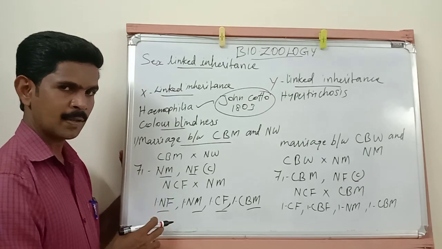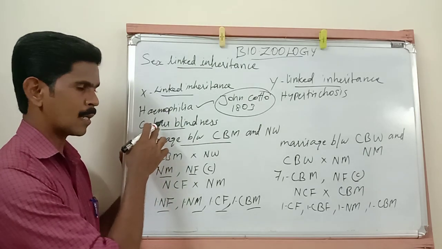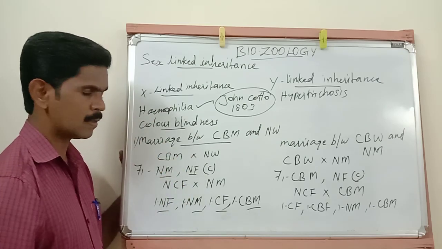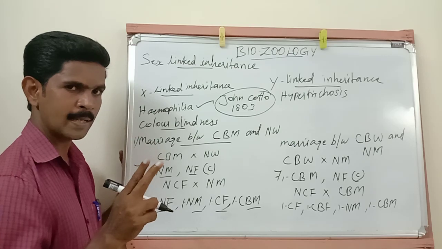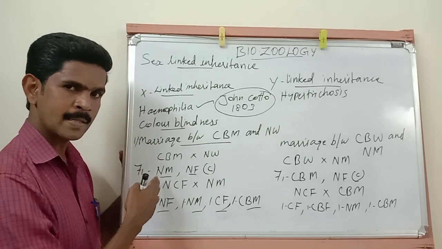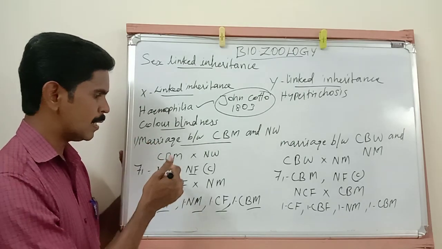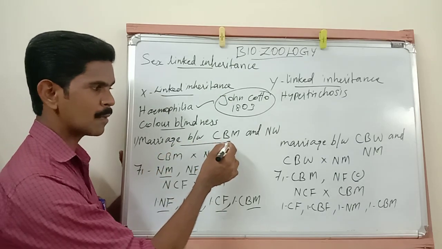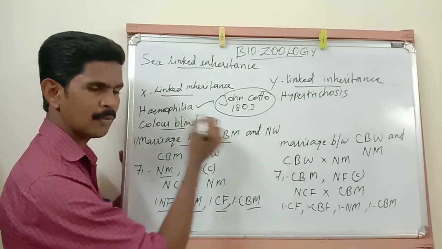So listen very carefully. Already I told you this color blindness disease is transmitted from one generation to the next generation by two types of marriages. In the first type of marriage I explained, once again I repeat: the marriage is between a color blind man and a normal woman.